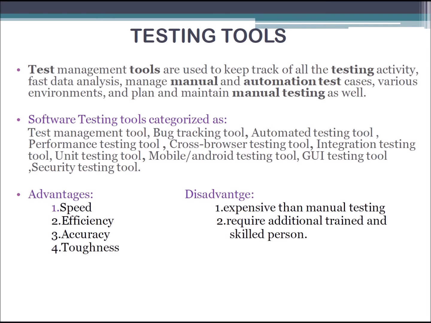Unit testing is used to test something about the code. Android testing is used for mobile testing. GUI testing is used to test the graphical user interface. And this is a security based testing tool.